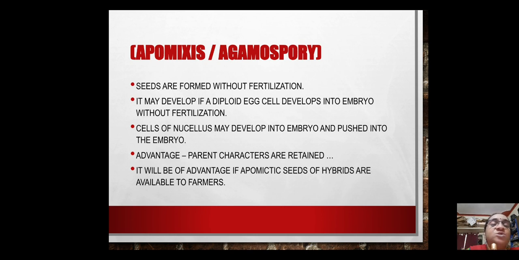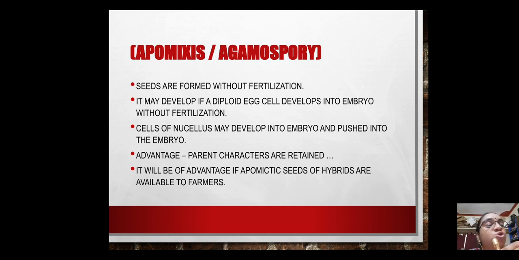But sometimes it is quite possible that seeds are formed without fertilization. So an egg cell which is diploid can develop directly into an embryo without fertilization. Then the cells of the nucellus. In the previous video, I told you that an embryo sac is 8 nucleate, 7 celled, and these are haploid.